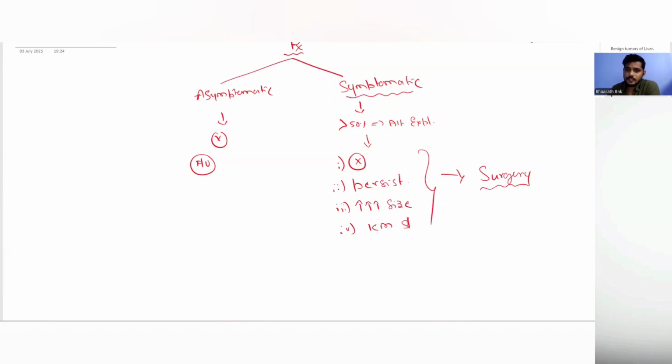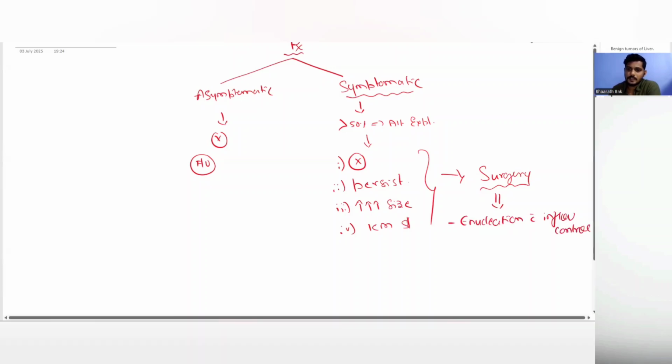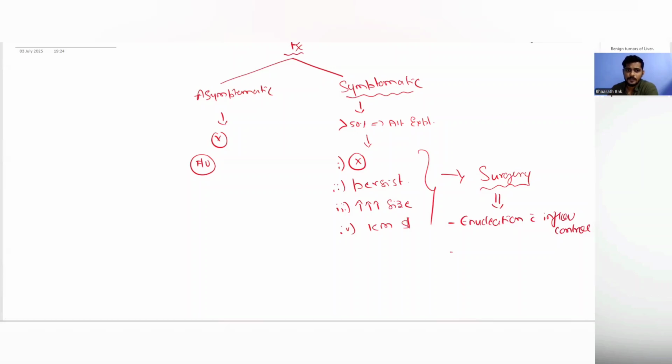Right? The ideal surgery in such patients would be enucleation with inflow control. Enucleation with inflow control would be the ideal surgery, but if the hemangioma is too large or if it is occupying a greater portion of the liver, then anatomical resections are necessary.